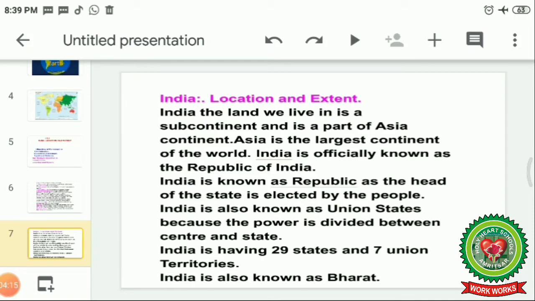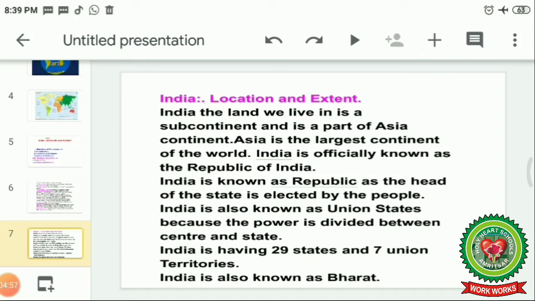Now we are going to study about India, location and extent. India, the land we live in, is a subcontinent. We have already discussed what a subcontinent is, and it is a part of the Asia continent. Asia is the largest continent of the world. India is officially known as the Republic of India. I have already discussed what republic means. Republic means where the government and the leaders are elected or chosen by the people. India is known as a Republic as the head of the state is elected by the people.